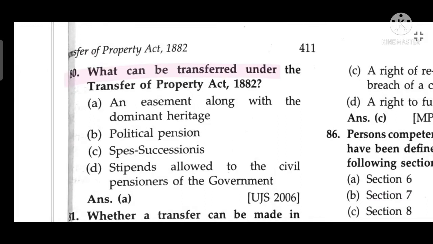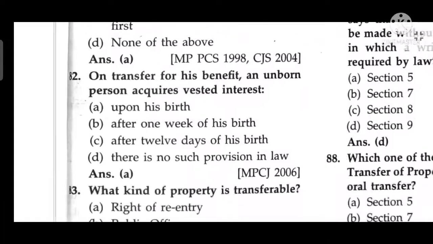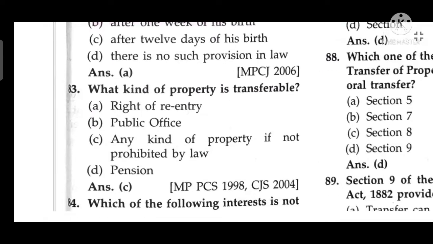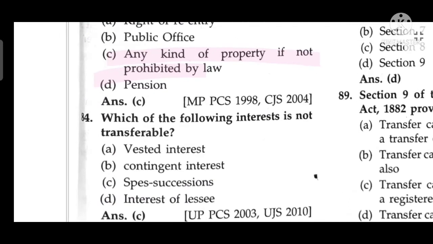What is a transfer under the Transfer of Property Act? An easement along with the dominant heritage. Whether the transfer can be made in favor of an unborn person? Yes, by machinery of trust. On a transfer for his benefit, an unborn person acquires a vested interest upon his birth. What kind of property is transferable? Any kind of property, if not prohibited by law.